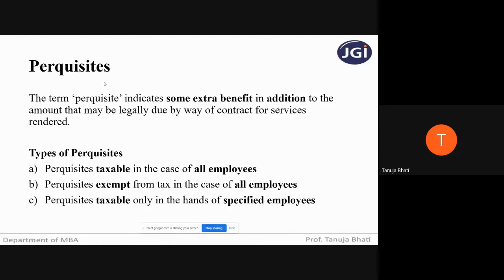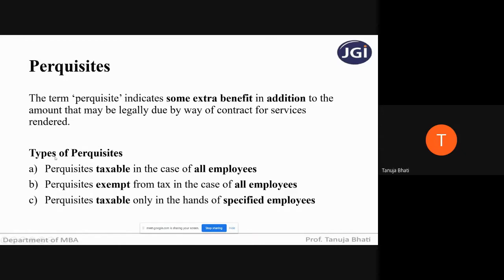So perquisites may also be in cash. There are certain perquisites which may also be in cash, but it is very rare. Mostly perquisites are given in the form of kind. So that is the difference. Allowances in the monetary form, but perquisites are mostly in kind. When I say mostly, that means it may also be in cash, but much rarely. Okay. I hope you'll have understood what is the meaning of perquisites.